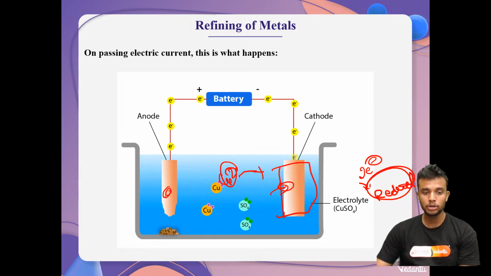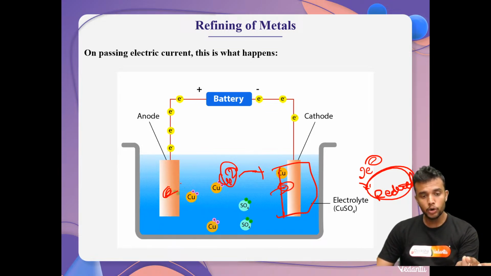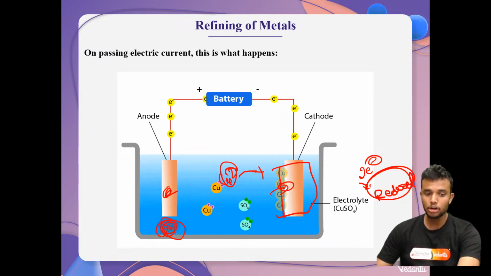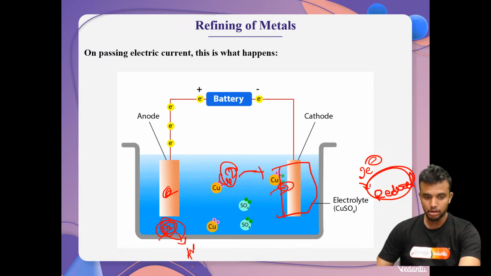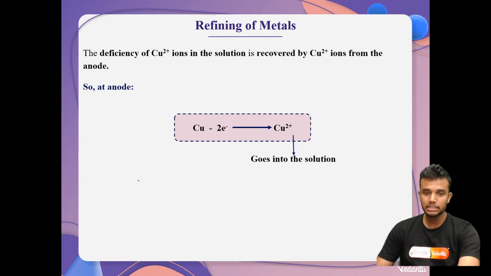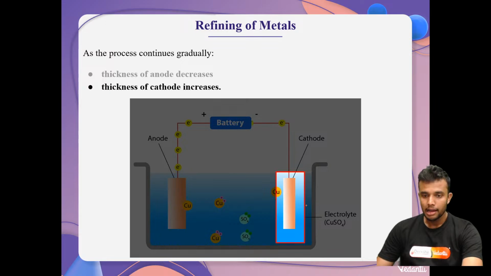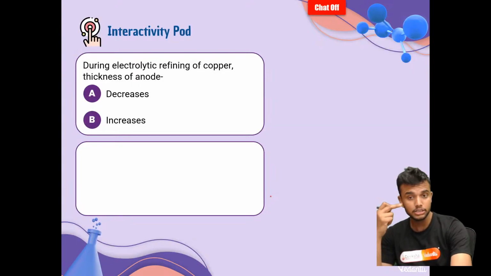Similarly, at the anode electrode, the size of the anode decreases. Some impurities are left behind, and these are called anode mud. The anode decreases and the cathode increases in thickness. Okay, my dear students, this is called anode mud.